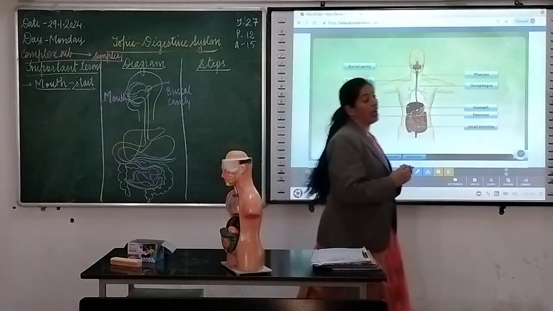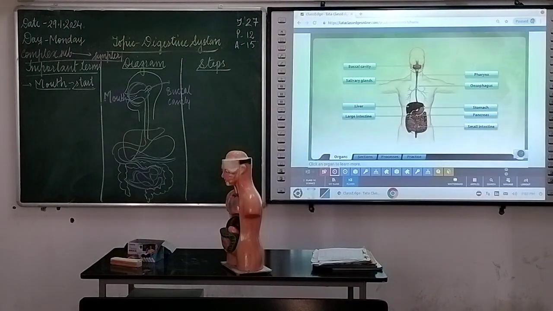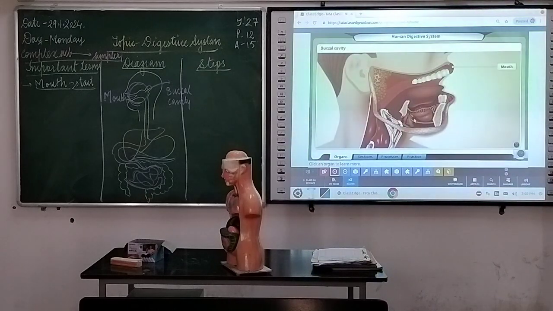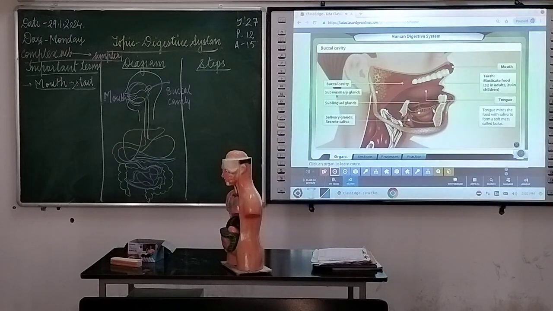So in the buccal cavity, in the mouth, we are having these kinds of teeth. Clear? Listen. The mouth is the opening of the digestive system through which food is ingested. The space or cavity in the mouth is known as the buccal cavity or the oral cavity. The buccal cavity contains a set of 32 teeth, salivary glands, and a muscular tongue with taste buds. All these organs help in mastication and partial digestion of food.